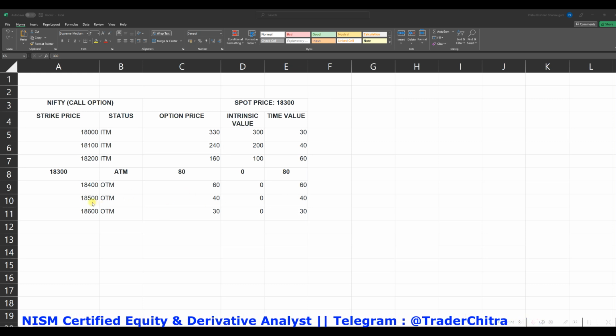Okay. So here 18,500 is OTM. The option price is 40. OTM for the call option will always be the cheapest. There is no intrinsic value; intrinsic value is 0 and time value will be 40. So the option price is the time value. Both are the same. So this is how the option price is calculated for the call option.